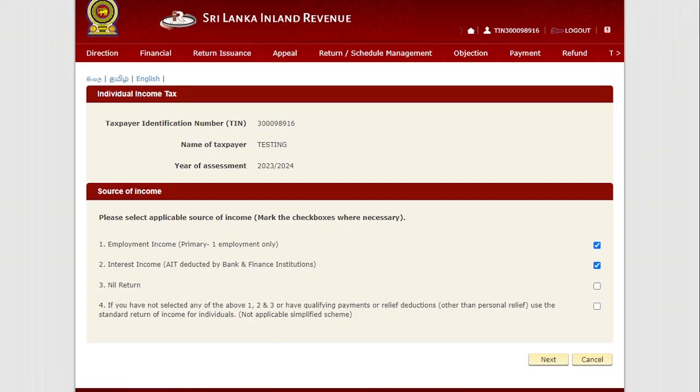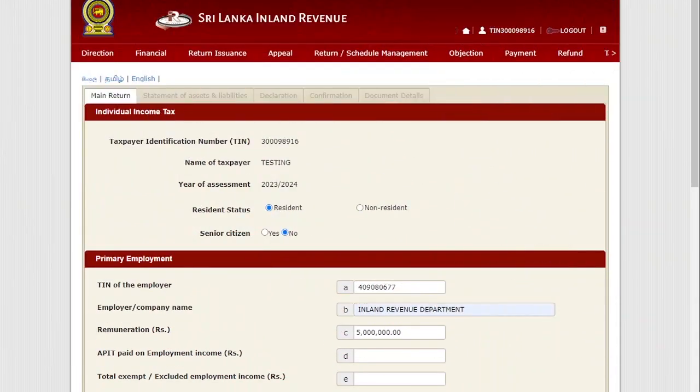Or if you have not selected any of 1, 2 and 3, you have a qualifying payment or relief deductions other than the personal relief, this simplified return is not applicable to you, then you are connected to the normal standard individual return. Once you select one of the three, you can go to the next screen like this. Then you have to tick whether you are resident or non-resident and senior citizen or not.